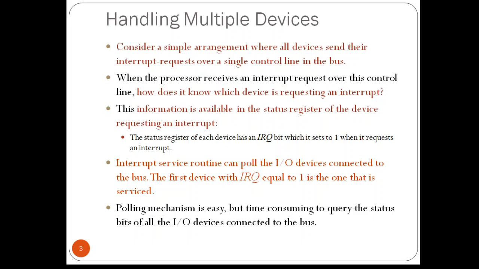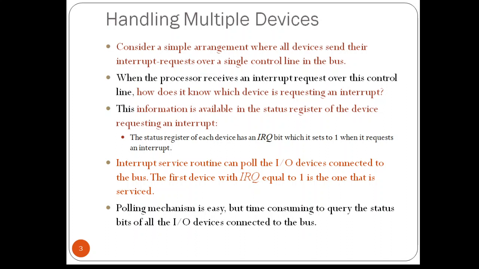Okay, so for example, the bits KIRQ and DIRQ, which we have seen in the previous videos, are the interrupt request bits for the keyboard and the display respectively. K is for keyboard and D is for display. The simplest way to identify the interrupting device is to have the interrupt service routine poll all the IO devices connected to the bus. It should have a polling system through which the device will be chosen to provide the service.